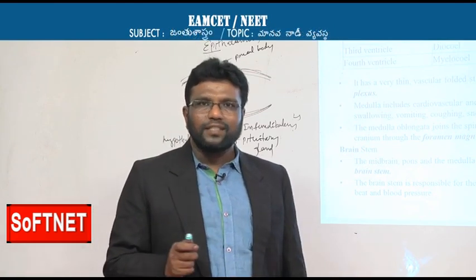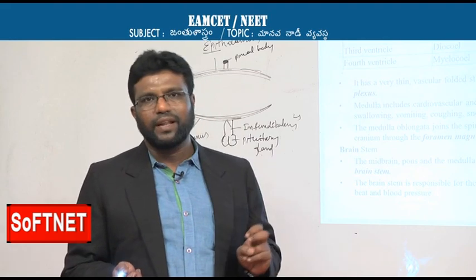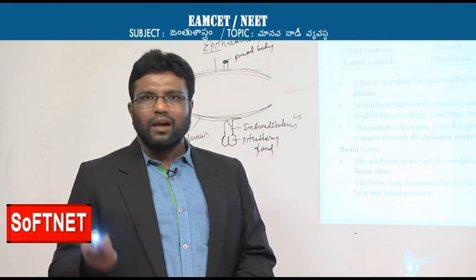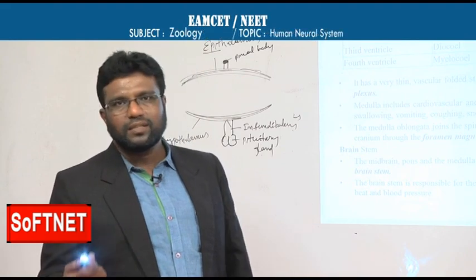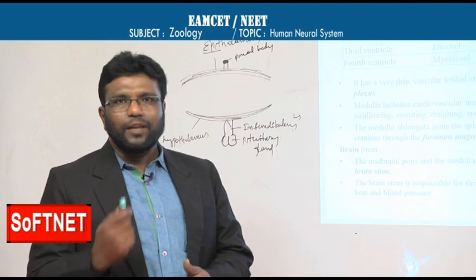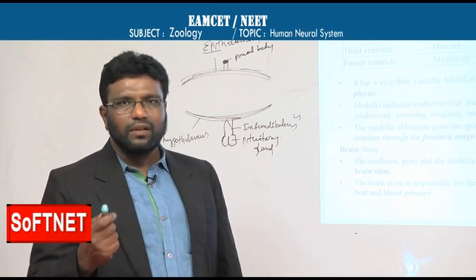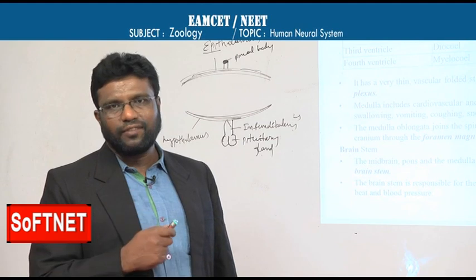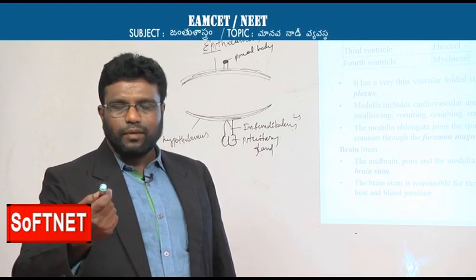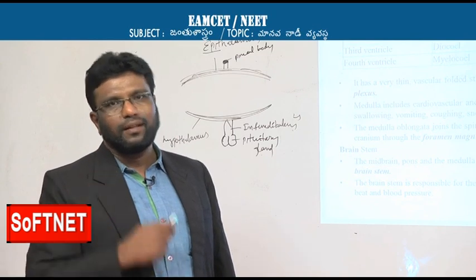In forebrain, the cerebral hemispheres have 2 ventricles and the diencephalon has 1 ventricle. Cerebral hemispheres and diencephalon are both parts of the forebrain. If you remember, in forebrain 3 parts are there: olfactory lobes, cerebral hemispheres, and diencephalon. The olfactory lobes are useful for the sense of smell.